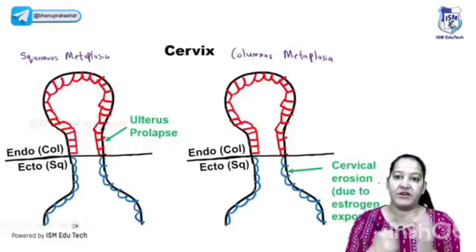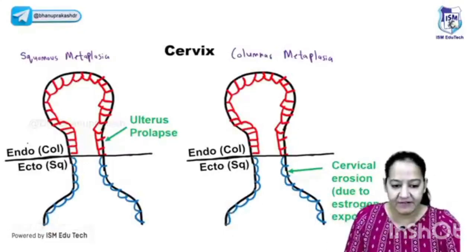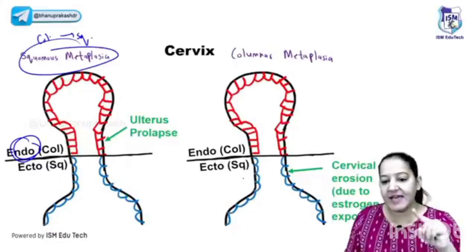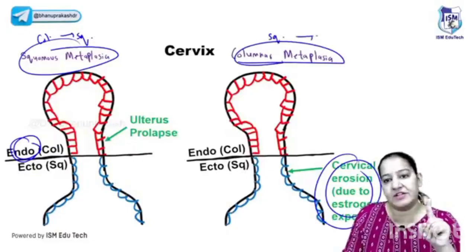Say yes. So the two things are in front of you. Have you got it? So the cervix comes in both examples. Can I say the endocervix is an example of squamous metaplasia in which columnar gets converted to squamous? And can I say the ectocervix is an example of columnar metaplasia in which squamous gets converted to columnar?